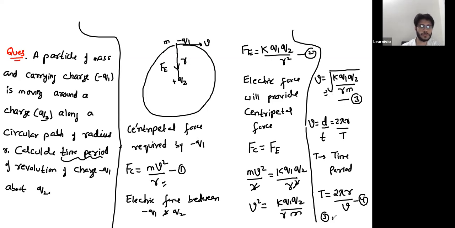Just substitute 3 and 4, get the value of T, and record your answer in the chat room.